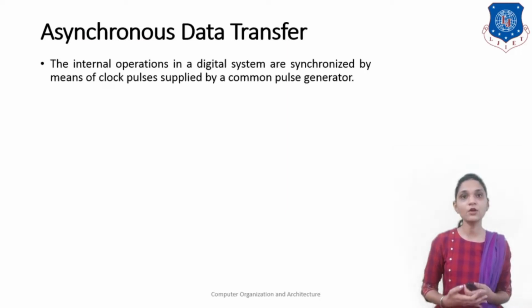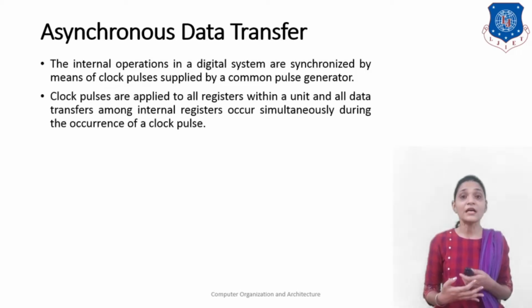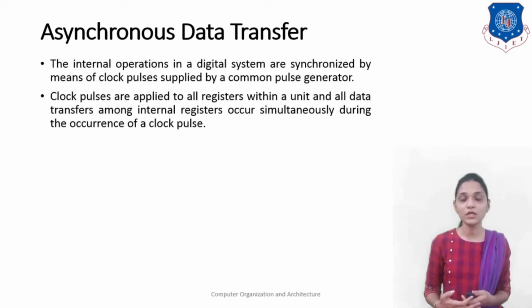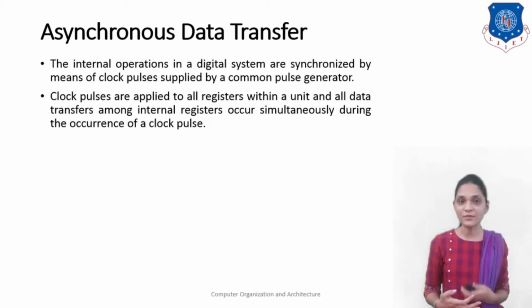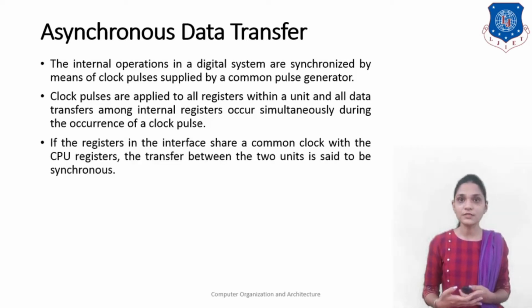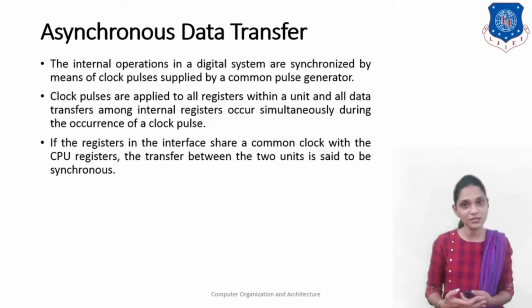The internal operations of a digital system are synchronized by means of pulses applied by a common pulse generator. The clock pulses are applied to all registers within a unit, and all data transfers among the internal registers occur simultaneously during the occurrence of the clock pulse. So if the registers in the interface share the common clock with the CPU registers, the transfer between these two units is said to be synchronous.